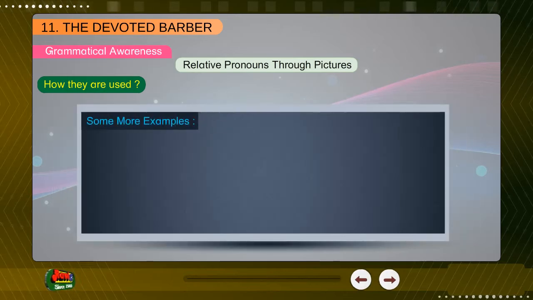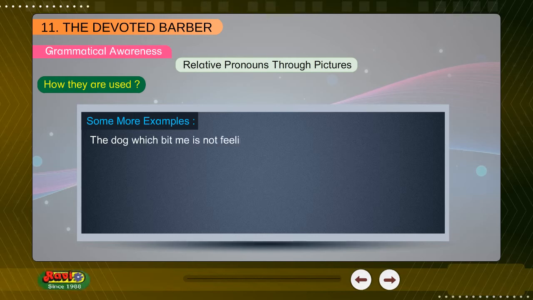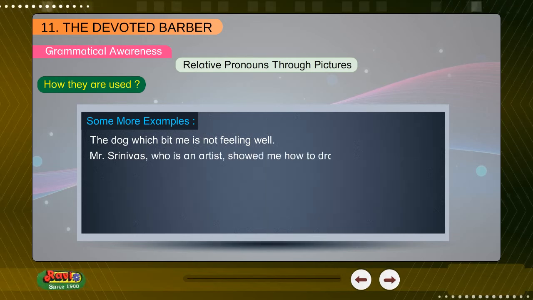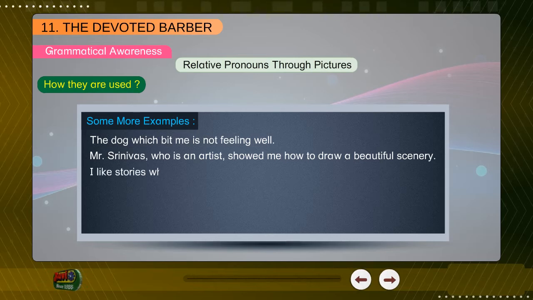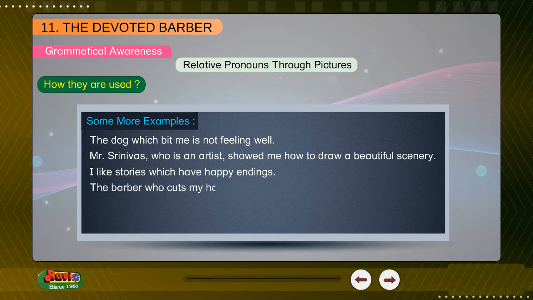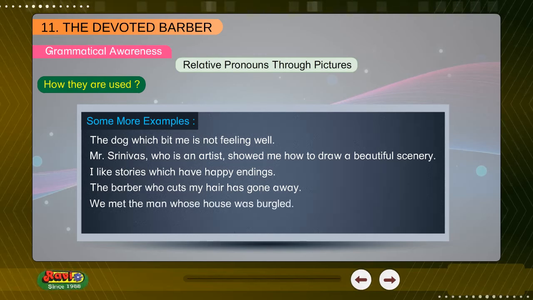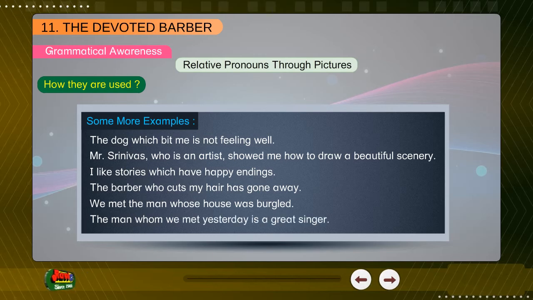Some more examples. The dog which bit me is not feeling well. Mr. Srinivas, who is an artist, showed me how to draw a beautiful scenery. I like stories which have happy endings. The barber who cuts my hair has gone away. We met the man whose house was burgled. The man whom we met yesterday is a great singer.